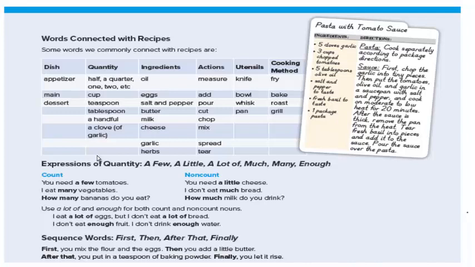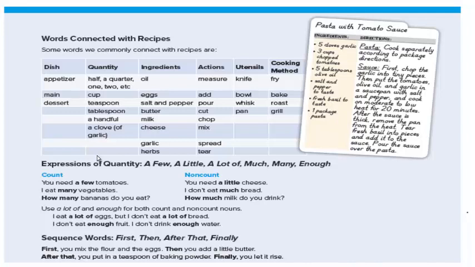When we talk about quantities, we can say half, a quarter, 1, 2, a cup, a teaspoon, a tablespoon, that is a small one, a handful, a clove of garlic, for example. And considering the ingredients or the components of a dish, we can talk about oil, eggs, salt and pepper, butter, milk, cheese, garlic, herbs, different kinds of meat, of course, and so on. Actions, the verbs that we use in cooking: measure, add, pour, cut, chop, mix, spread, tear, and so on.